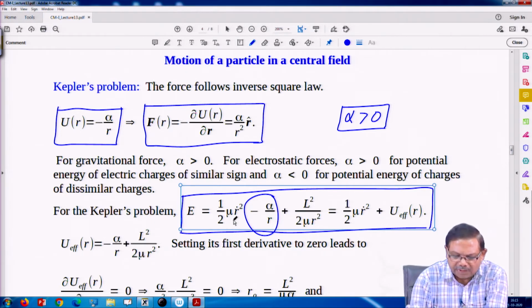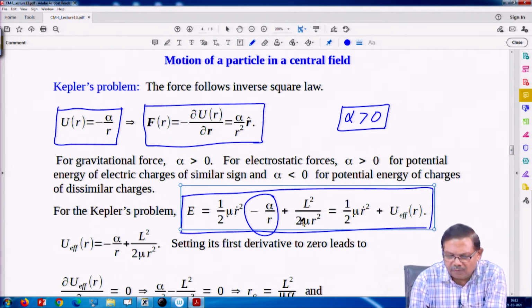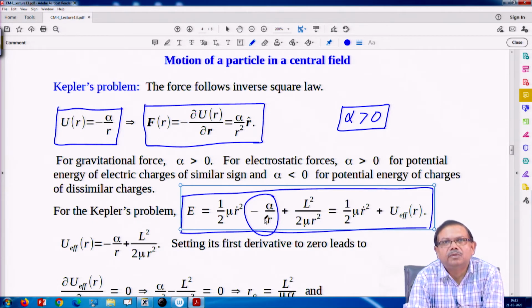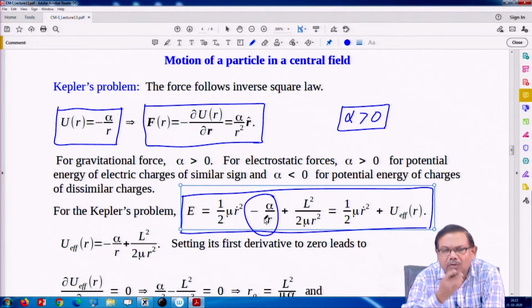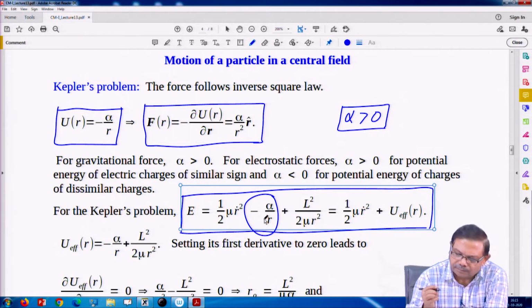So there is translational energy, there is centrifugal energy, and for potential energy now we are putting a specific form, 1 upon r type with a negative sign for attractive force, as is the case for gravitational force and atomic and molecular arrangements.